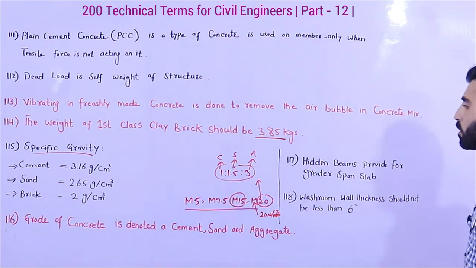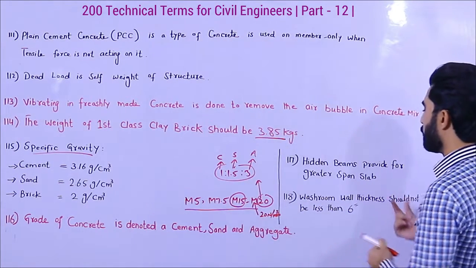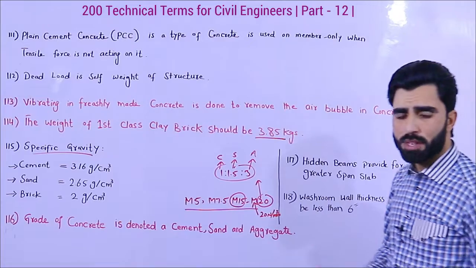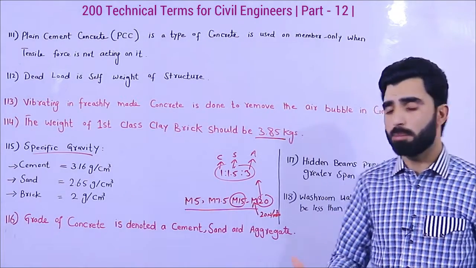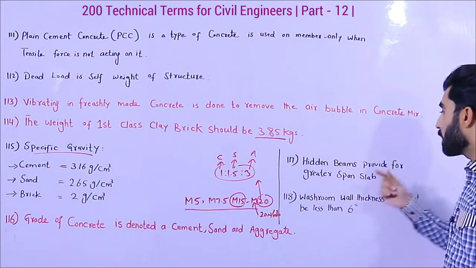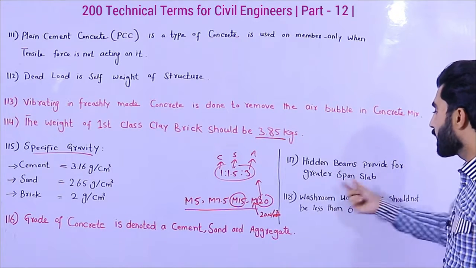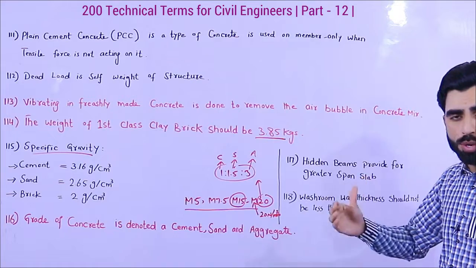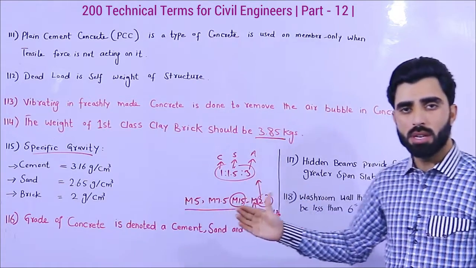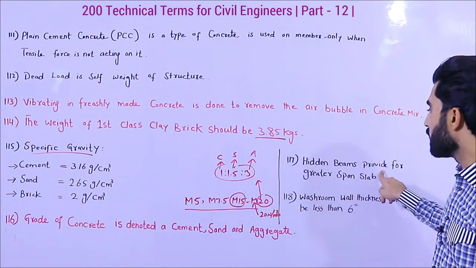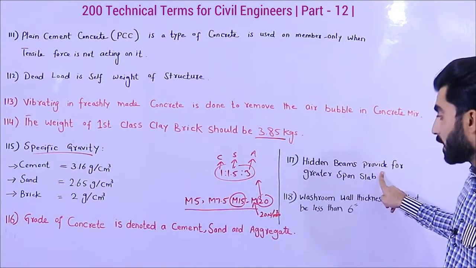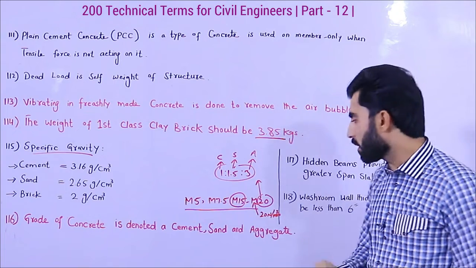The other one is 117, about hidden beams or concealed beams. We use a concealed beam or hidden beam in the slab. Why do we use it? Hidden beams are provided for greater span slabs. When we have a greater span of slab, we should provide a concealed beam or hidden beam. Hidden beam and concealed beam are the same thing.